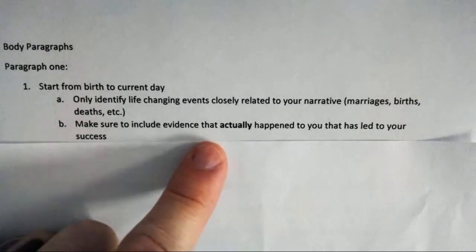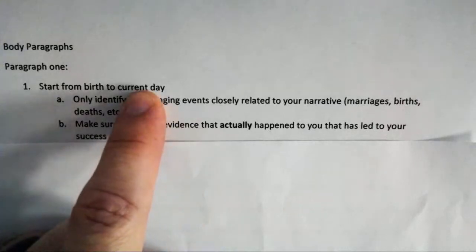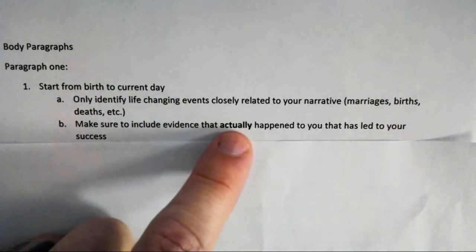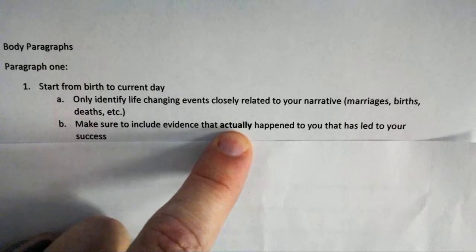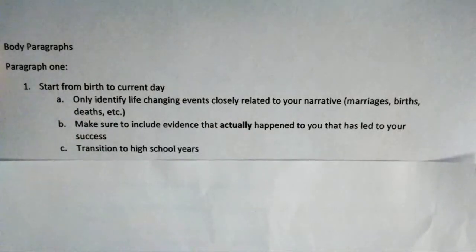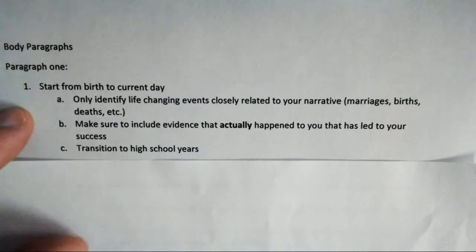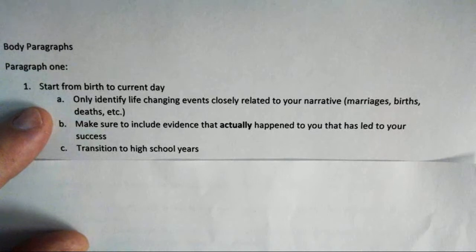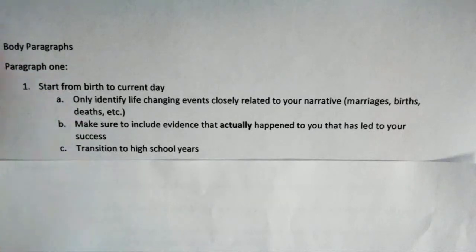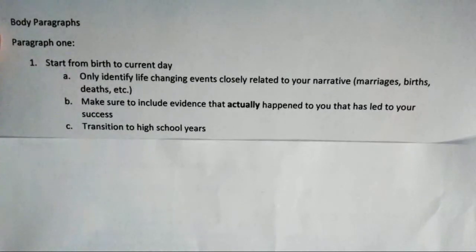Right now this is to current day, so these things actually had to have happened to you. And then you're going to transition to your high school years. This first paragraph might be fairly short, and that's okay, because it's only the first paragraph. The paragraphs get better as they go. So there's your first paragraph.